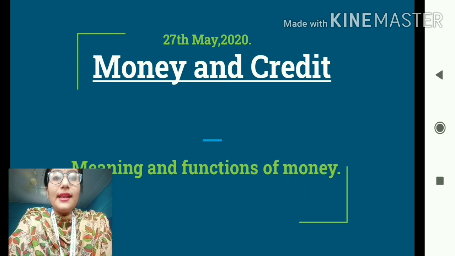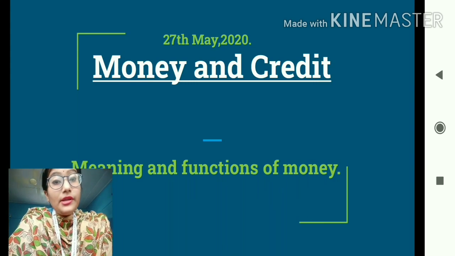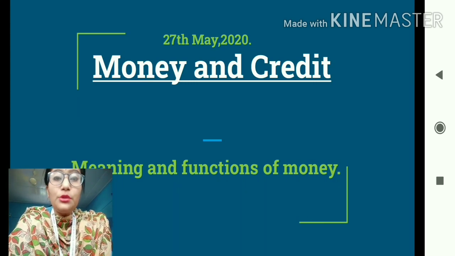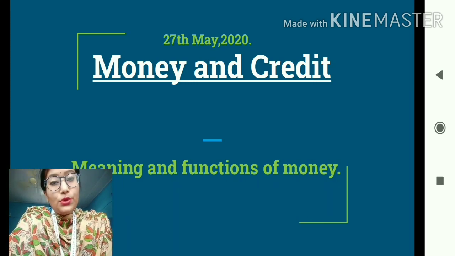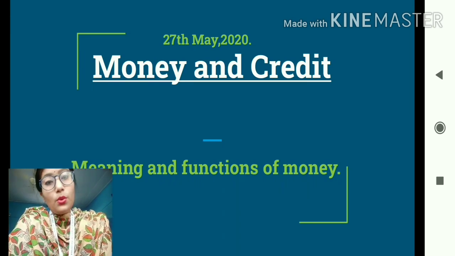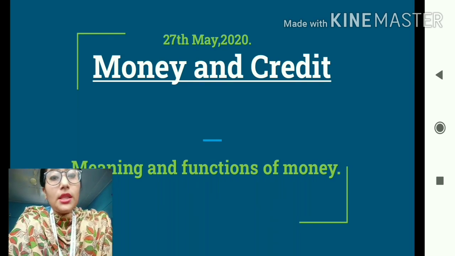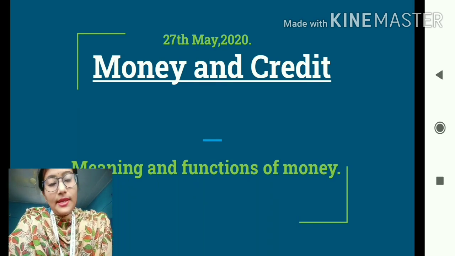Well, students, in our last class, we discussed the various phases of evolution of money. So, we came to know about three important types of money, the primitive forms of money. One is commodity money, the second one is cattle money, and the third one is metallic money.